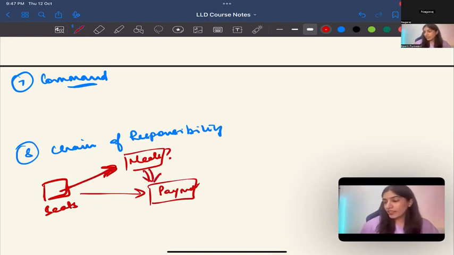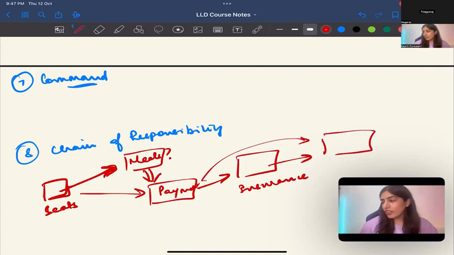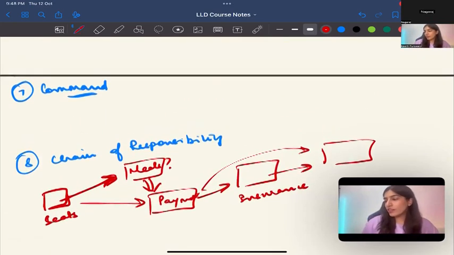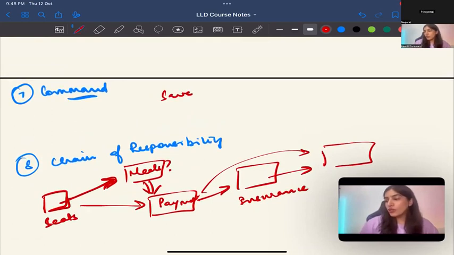Then after that, this is the next handler. After this, is there anything else? Suppose, is there any insurance that is possible? Is that the next handler, or directly our system is the next handler? Get my point? So it is not one command. When do we use command? Command is like, for example, we have save. So we treat all saves and then we can undo that.